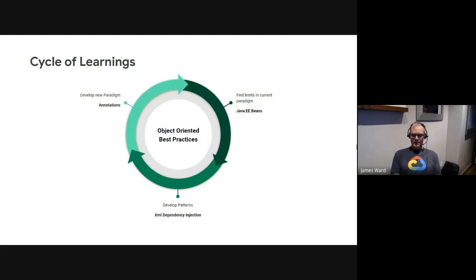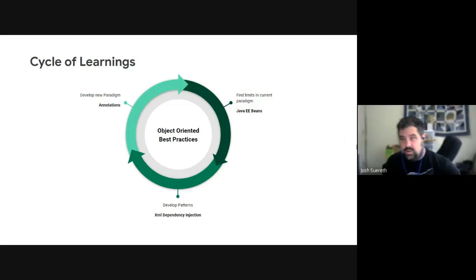Let's talk about the cycle of learnings. When we are using some paradigm, let's say object-oriented programming or whatever programming paradigm you want to pick, oftentimes we'll find some limitations in that paradigm. For example, I used to work with Java EE and found some limitations with doing things in the Java EE EJB way. Josh, what's the limitation that you found with Java EE? Well, it was actually quite hard to test. The objects were pretty heavyweight and had a lot of stuff associated with them. So it was really hard to get a good isolated test on anything.